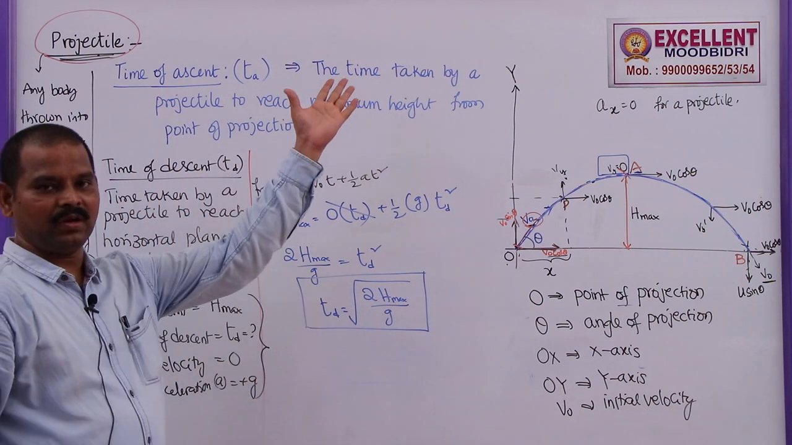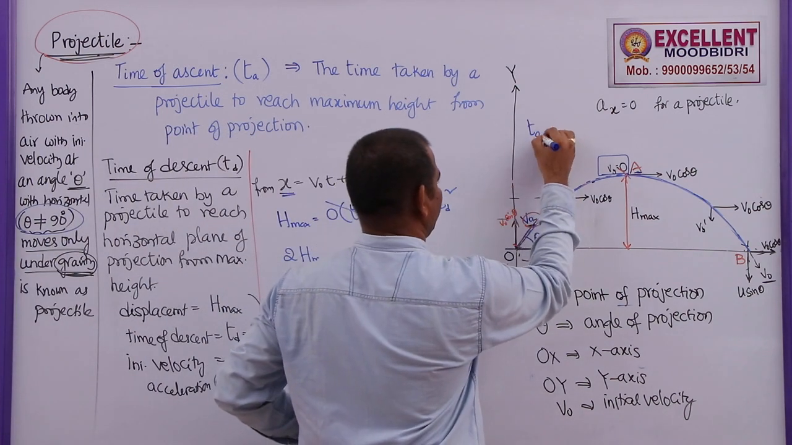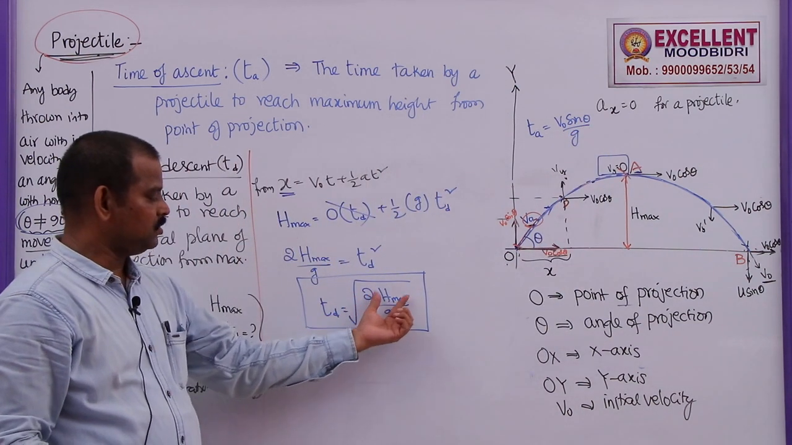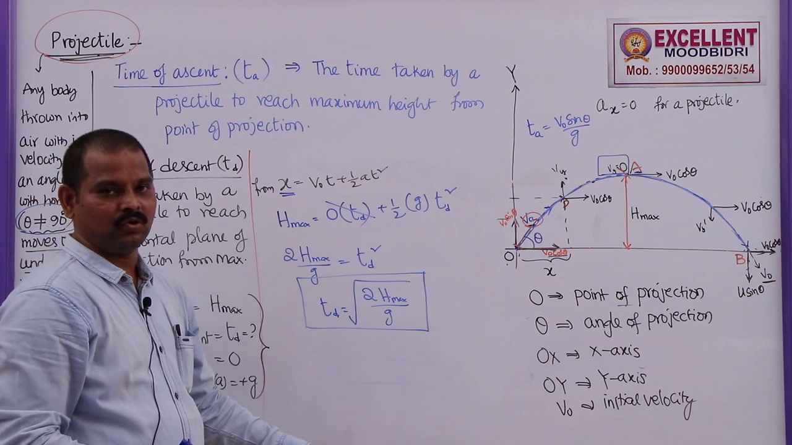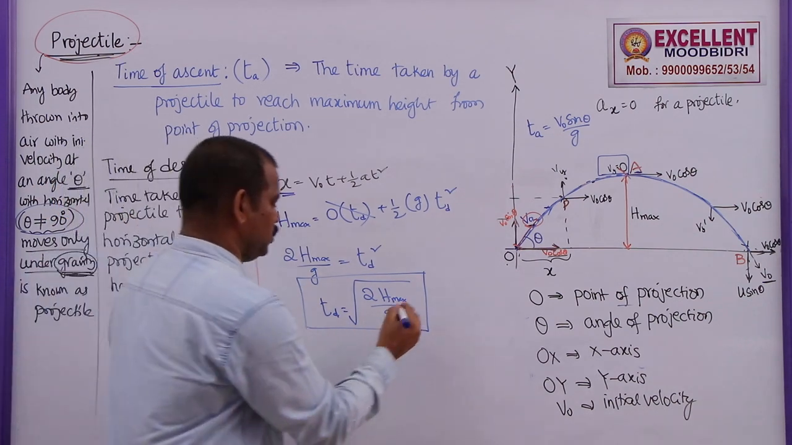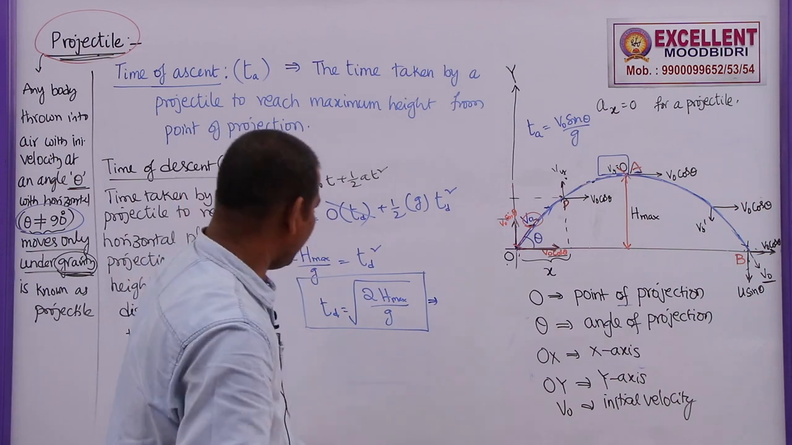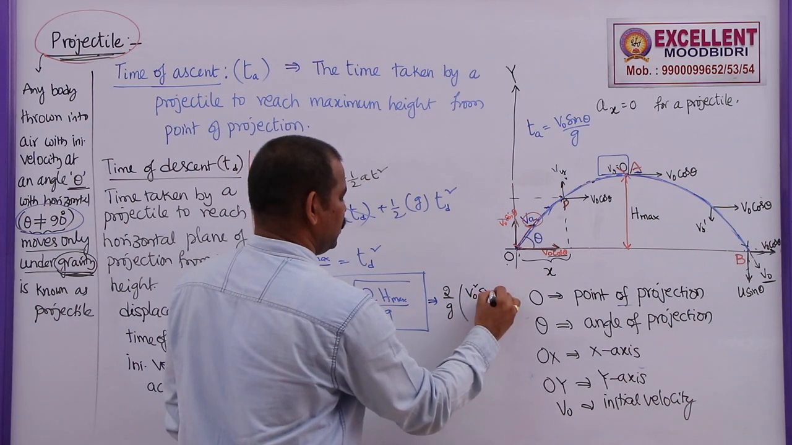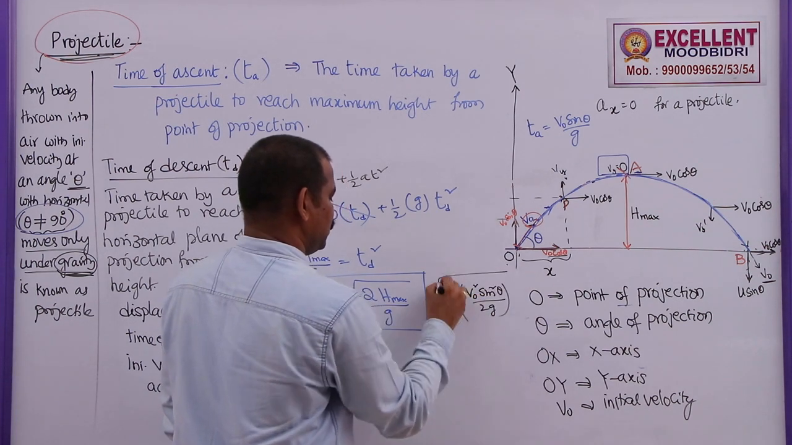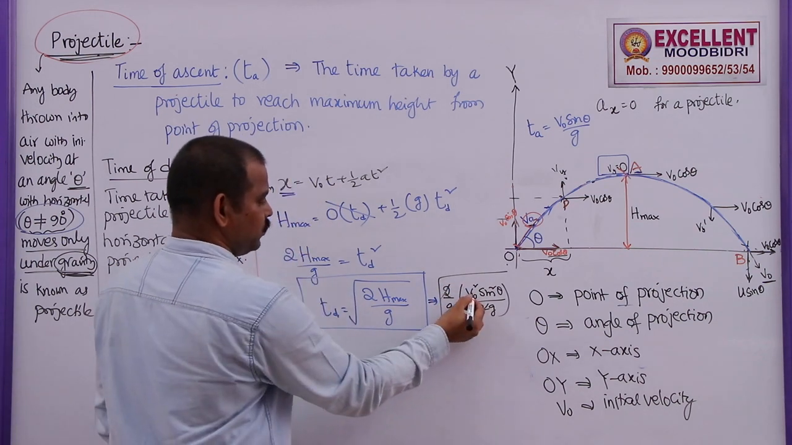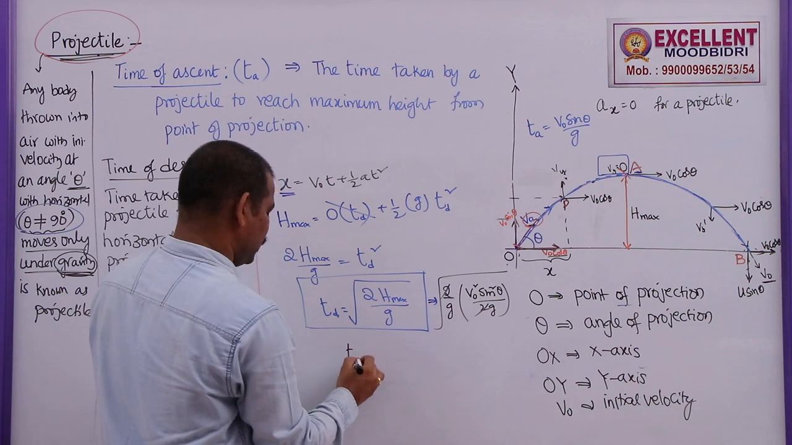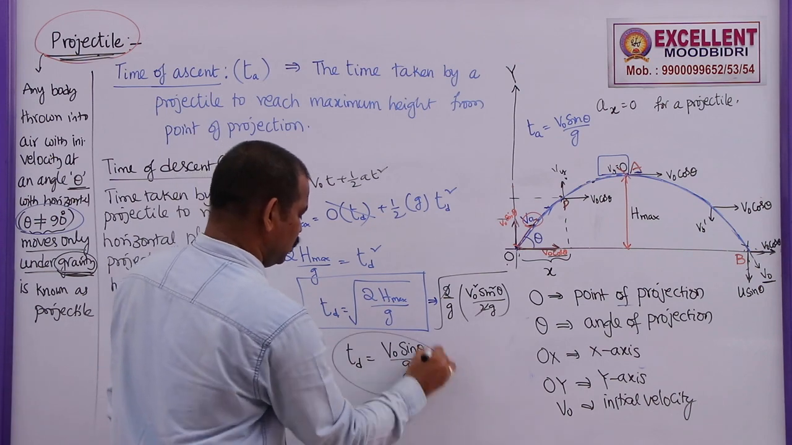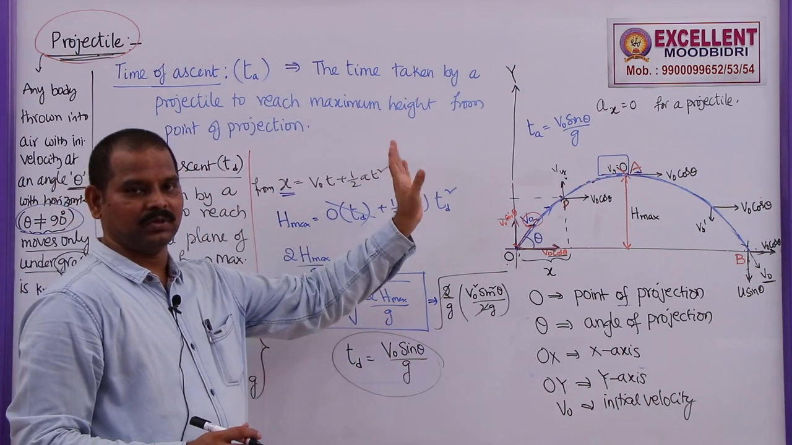But time of ascent was V naught sin theta by g. Just now we proved time of ascent as V naught sin theta by g. Time of descent we obtained as root over 2 h max by g. But we know h max is equal to V naught square sine square theta by 2g. If you substitute that value here, 2 by g into V naught square sine square theta by 2g under root, 2 and 2 get cancelled. This is V naught sine square theta by g square under root. So time of descent is also equal to V naught sine theta by g. So time of ascent and time of descent are the same for a projectile also.